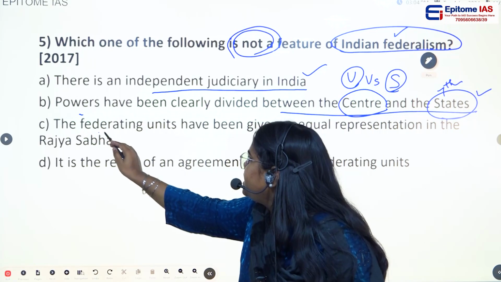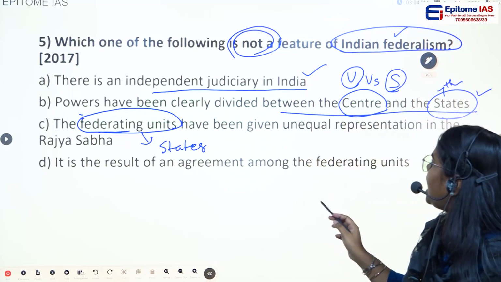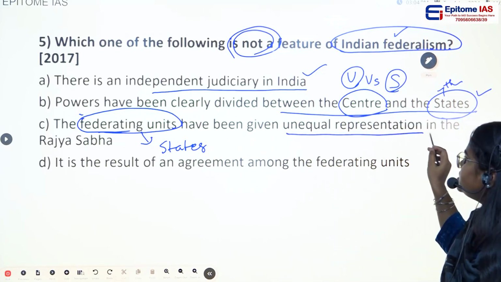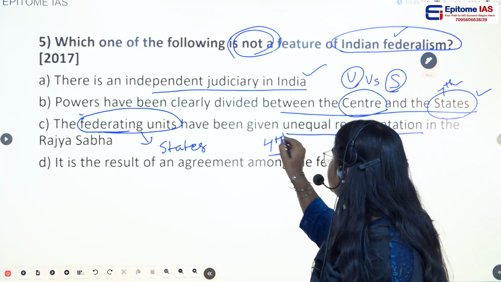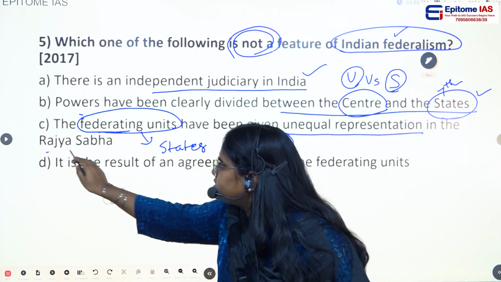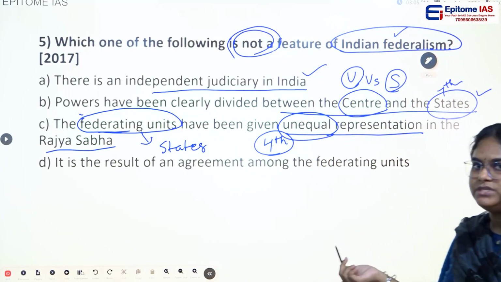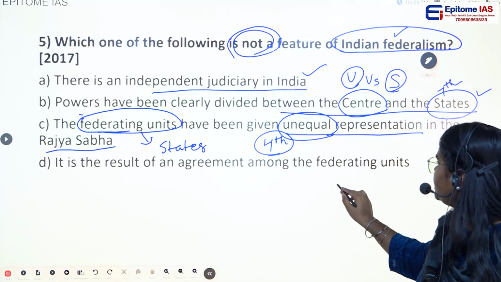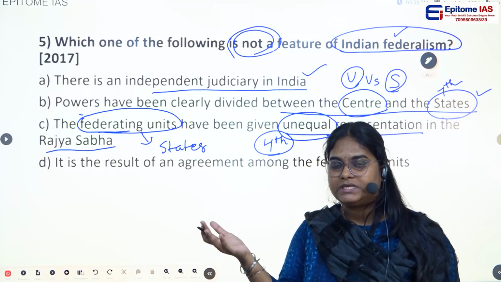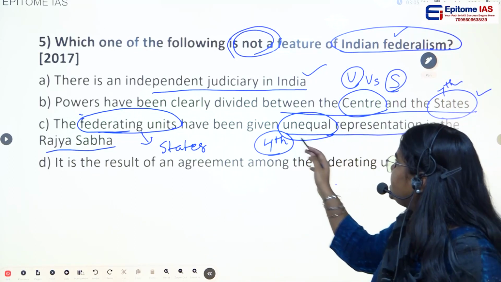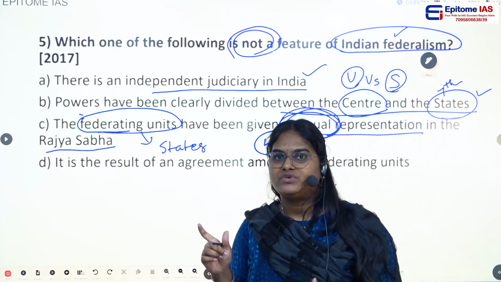Then option C, the federating units. Federating units are nothing but the states. So the states have been given unequal representation in the Rajya Sabha. Is it true? The 4th schedule of the constitution talks about the allocation of seats in the Rajya Sabha. But tell me whether it is unequal representation or equal representation. In case of the US, they have equal representation. Each state has an equal number of people representing the upper house. But in case of India, they have unequal representation based on the population of that particular state.